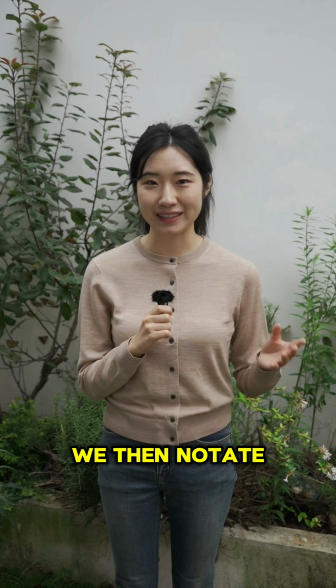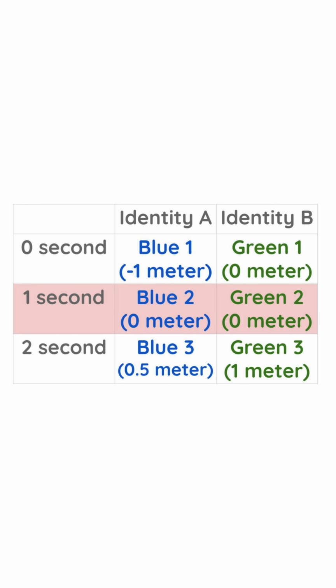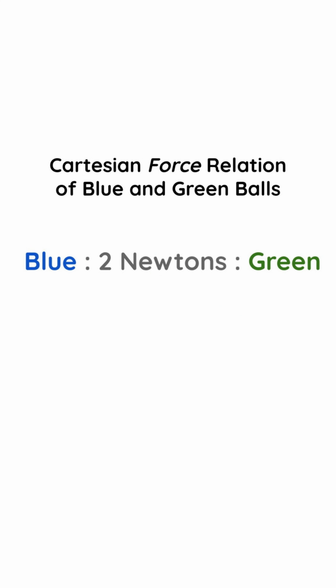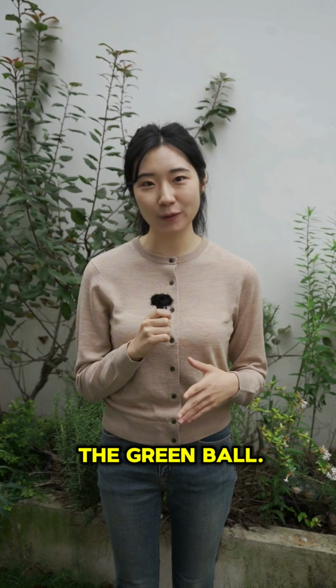We then notate this in a Francis Bacon table to show the change from effort to action to impact to force through time. This shows that the speed of the blue ball was cut to half after hitting the green ball. This means that the blue ball had 2 units of action that was converted into 2 newtons of force after impact with the green ball, and that its action was reduced to 1 because it transferred 1 action to the green ball. How does that relate to the principle of least action in the refraction and reflection of light?